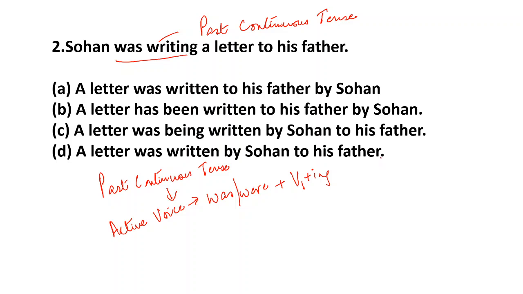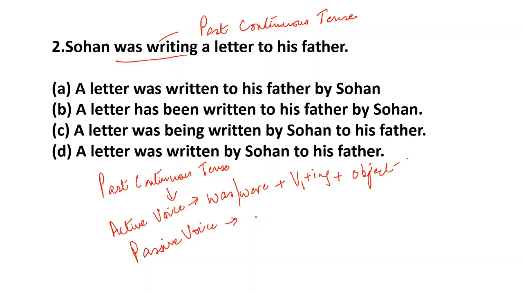all right, plus a letter. Now plus what is it? Object. All right. Now, to change into passive voice, it is very simple.